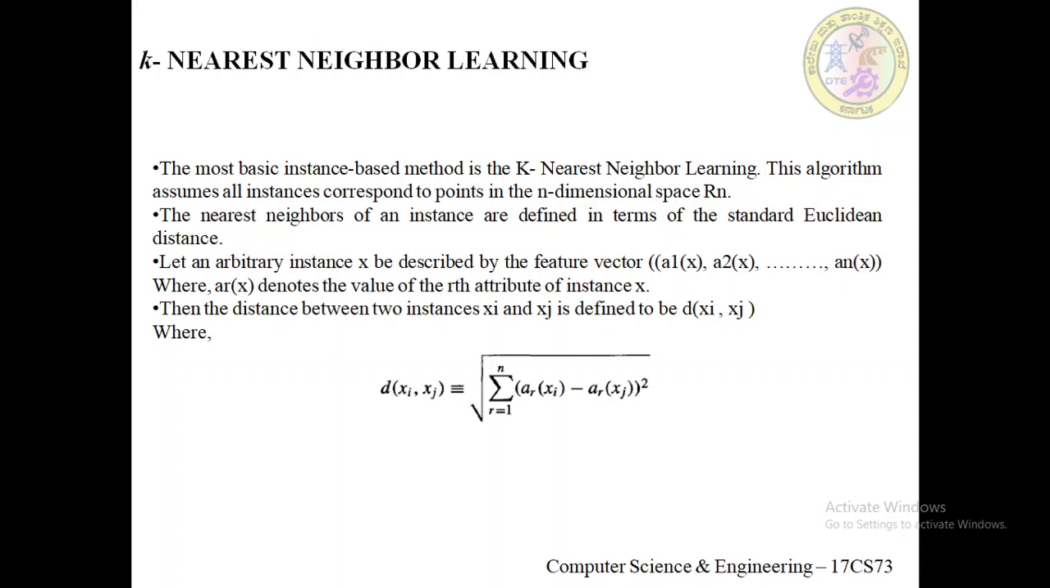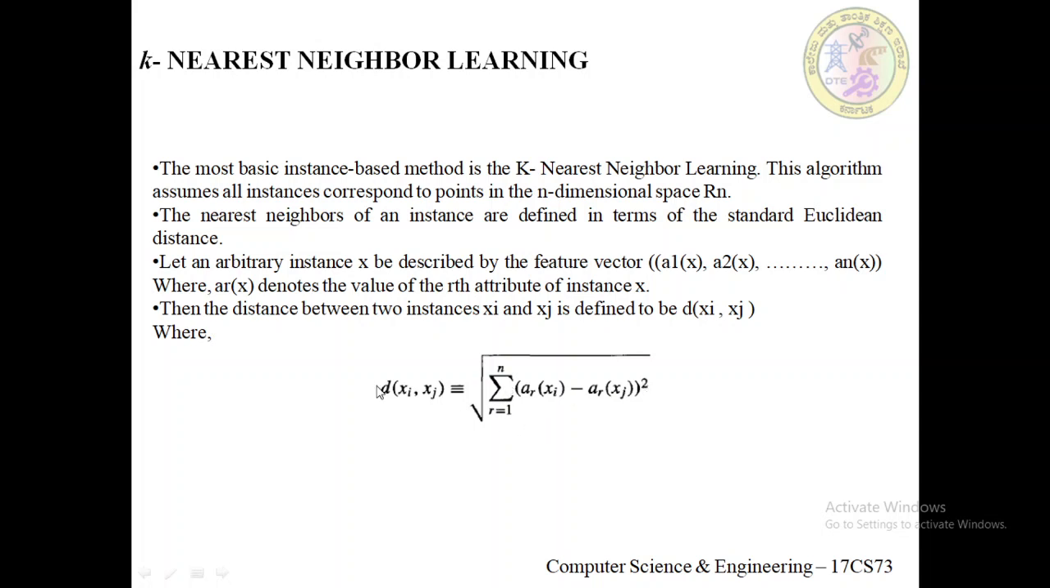More precisely, let an arbitrary instance x be described by a feature vector, that is a1(x), a2(x), and so on up to an(x). Here ar(x) denotes the value of the rth attribute of the instance x, where r can be 1 to n. The distance between two instances xi and xj is written as d(xi, xj), which is equal to the square root of the summation of (ar(xi) minus ar(xj)) whole squared, ranging from r equals 1 to n.